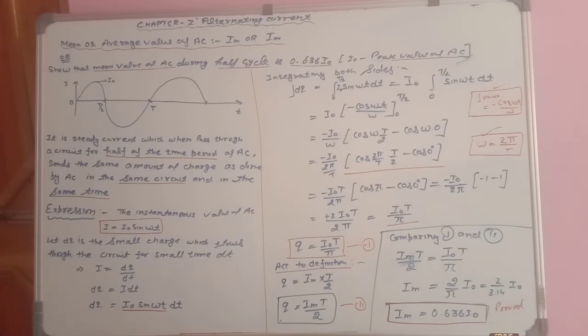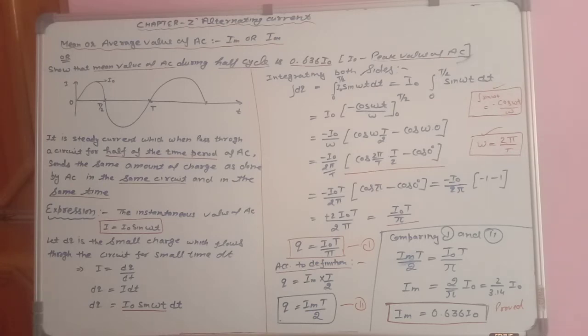It is the steady current which when passed through the circuit for half of the time period, means it will flow for half of the time period of AC, but it will send the same amount of charge. The amount of charge will remain the same in the same circuit and in the same time as done by AC.